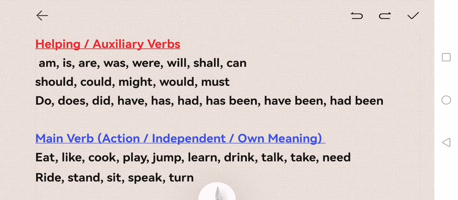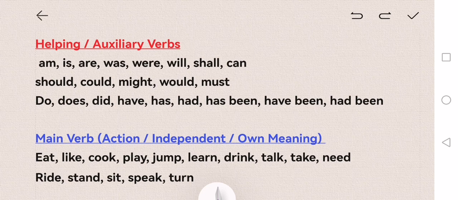For example, "I eat noodles." Over here there is no am, is, are, nothing, because you don't need them. "I eat noodles" completes the sentence. So over here it is an action, it tells you that you're doing something, so that's a main verb. Or "I like TV." Or okay, "I like watching TV."